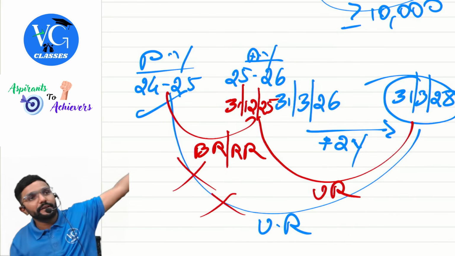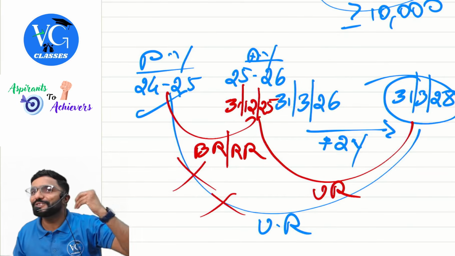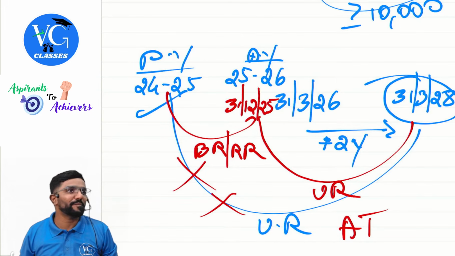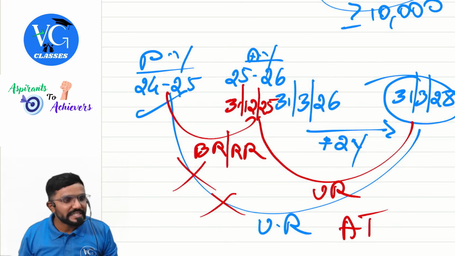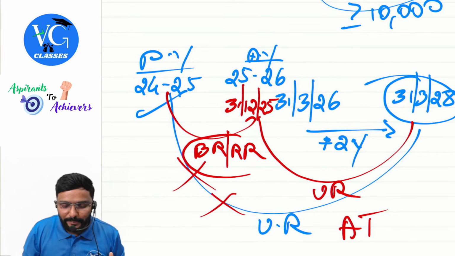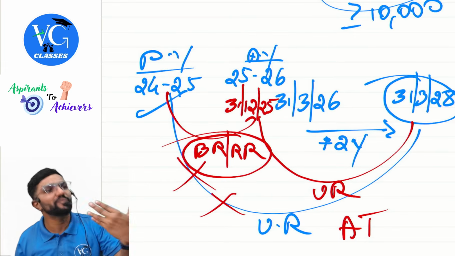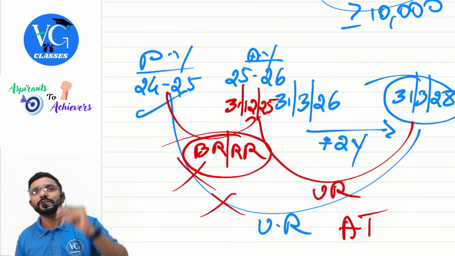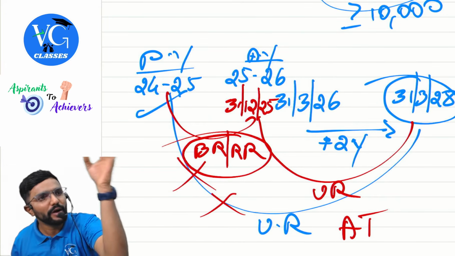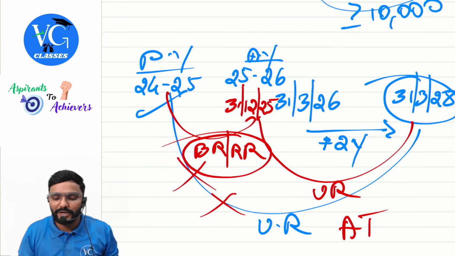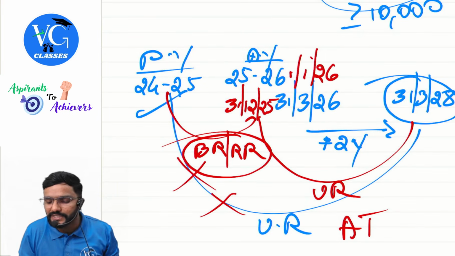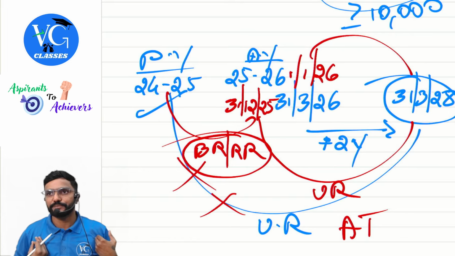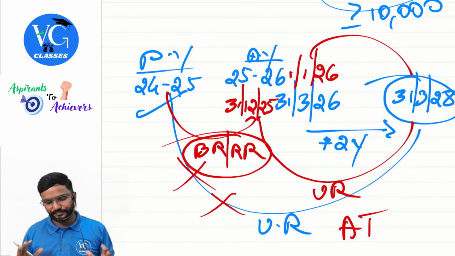So don't go with updated return from the beginning. Obviously, why? Because if I am filing updated return, I am also liable to pay some additional tax in the form of penalty. Clear? So first check, sir, is the room for belated return or revised return still open? If yes, go with that. If already the door is closed for it, then only go for updated return. So in simple, guys, the door for updated return will be opened from 1st January 26 to 31st March 28 for our previous year or assessment year. Hope you guys got it.